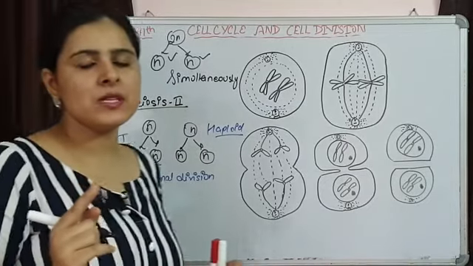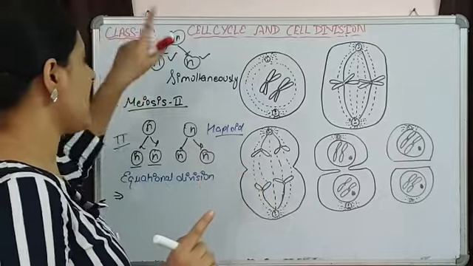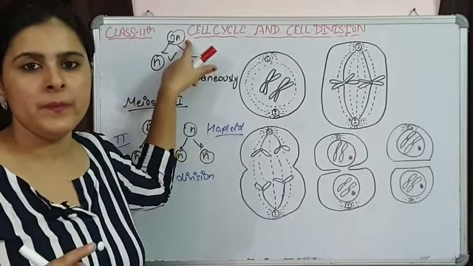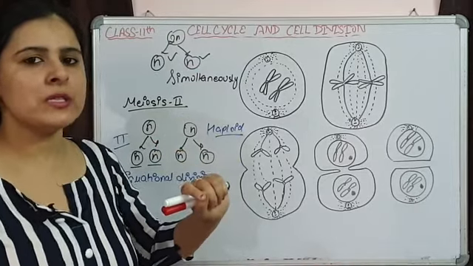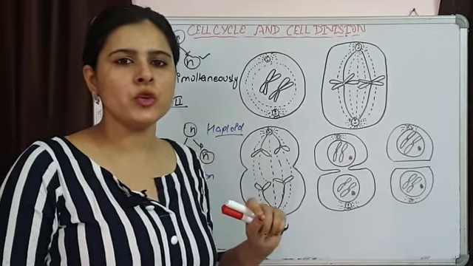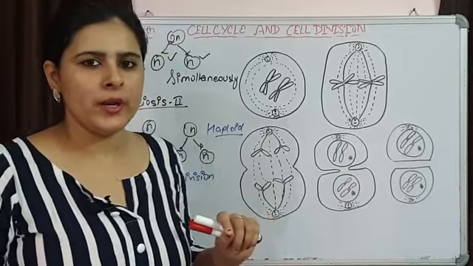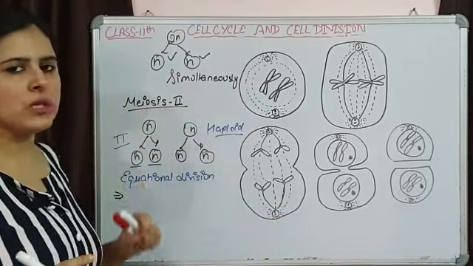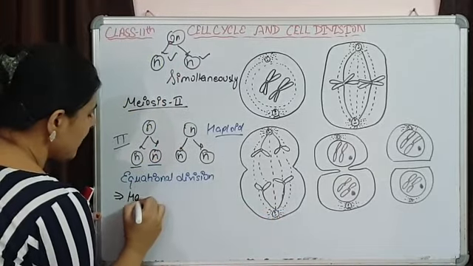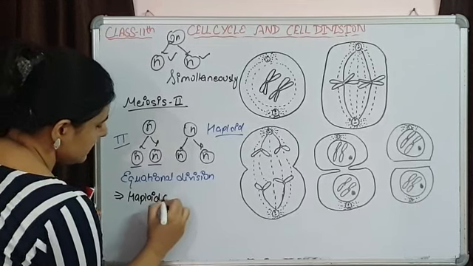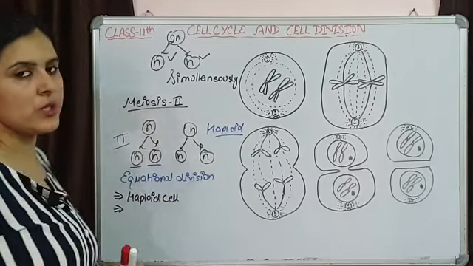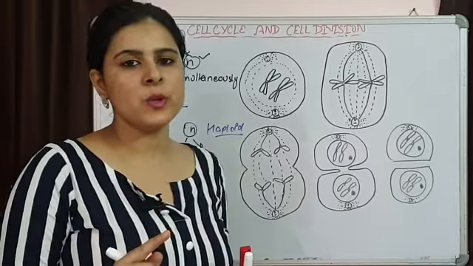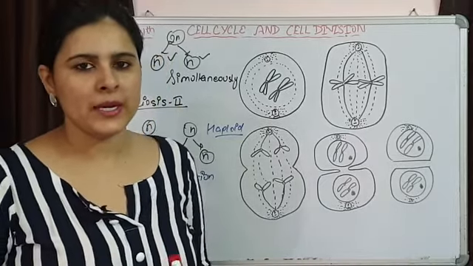When we talked about mitosis, it was happening in a diploid cell. In a diploid organism, mitosis happens in a diploid cell, and the two daughter cells that are formed are also diploid. But meiosis 2 is going to happen in haploid cells. These are the haploid cells in which meiosis 2 is going to happen. That is the difference between meiosis 2 and mitosis.